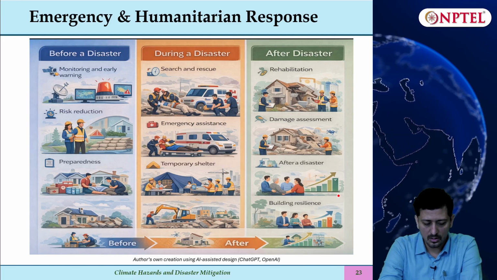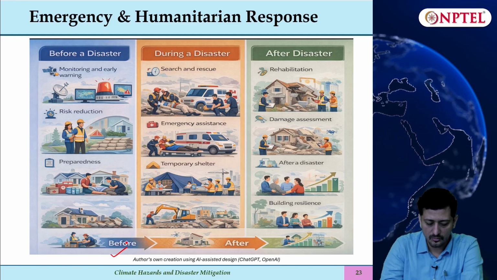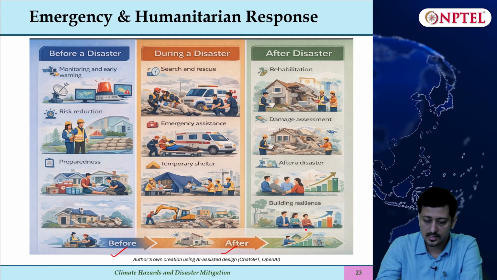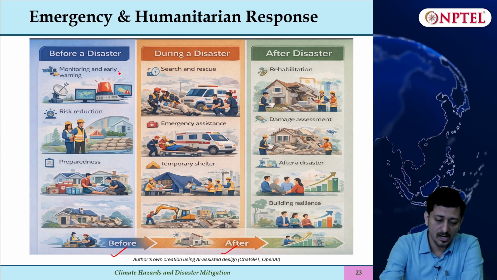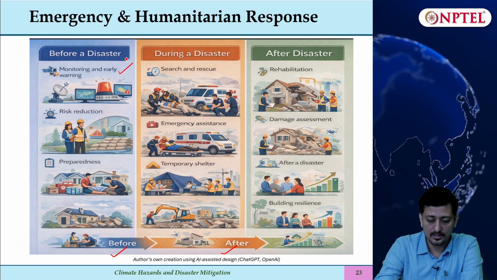So this is what we saw, that we require actions before, during and after a disaster. The ultimate aim is, if we start with an early warning system, we could mitigate the disaster.